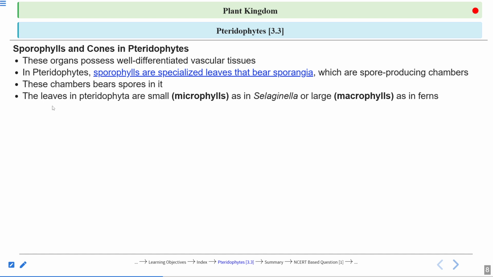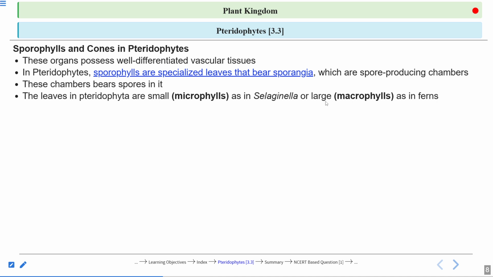Now, if you see the leaf of this particular plant, the leaves in the pteridophyta are small, very small, and that is why they are called microphylls. In the case of Selaginella, the leaves are very small, so they are called microphylls. Again, phylls means leaf and micro means small leaves.